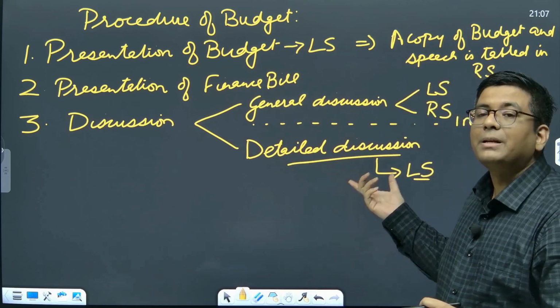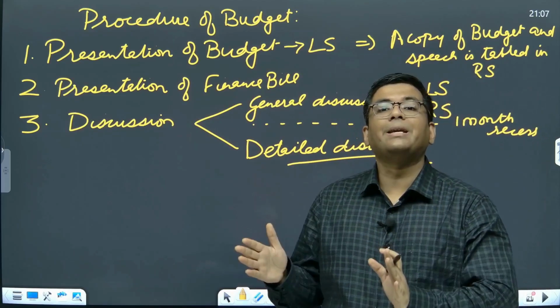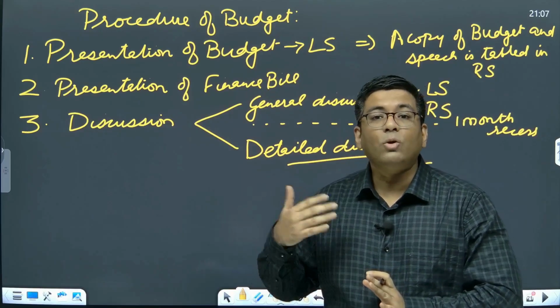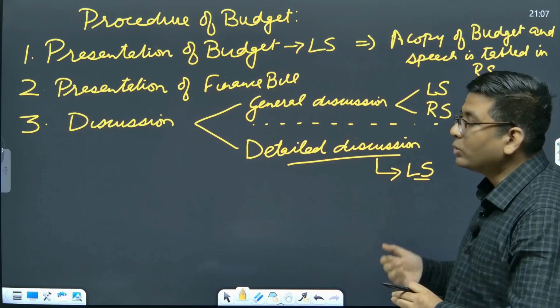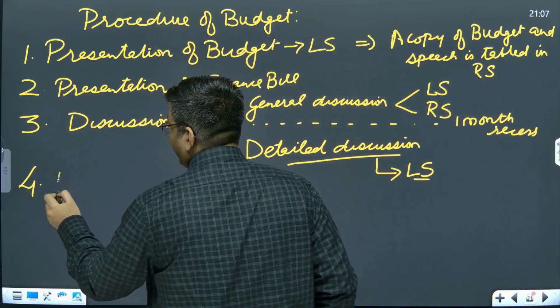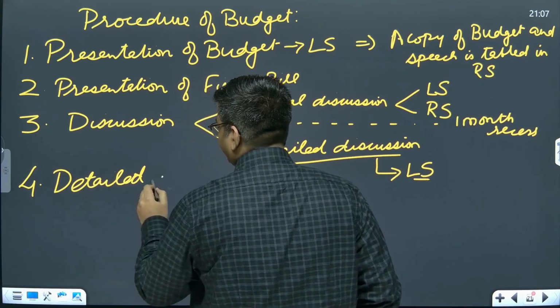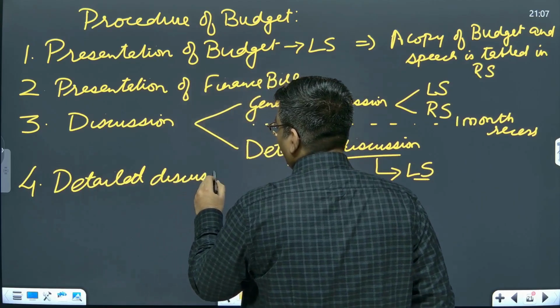These committees scrutinize all of them in detail, and subsequently report their findings to the Lok Sabha. So the fourth stage will be detailed discussion in Lok Sabha.